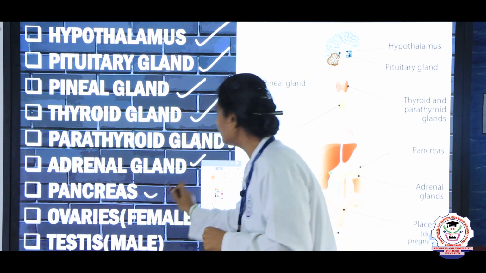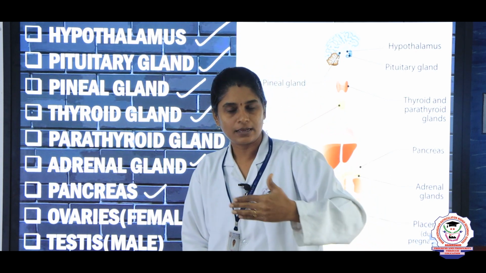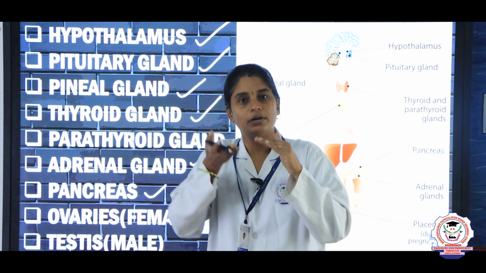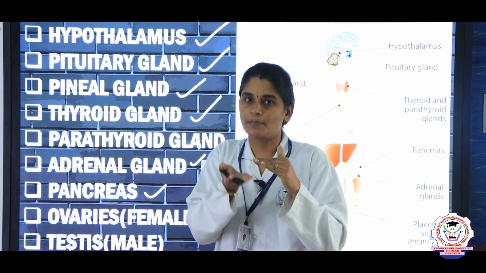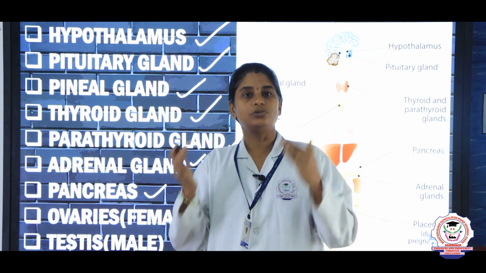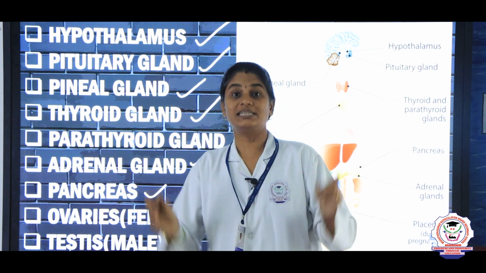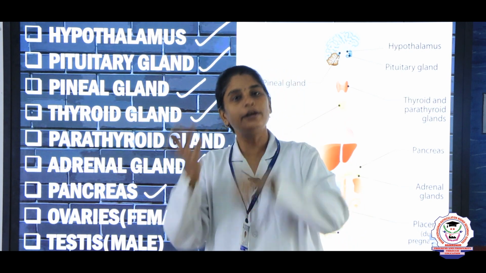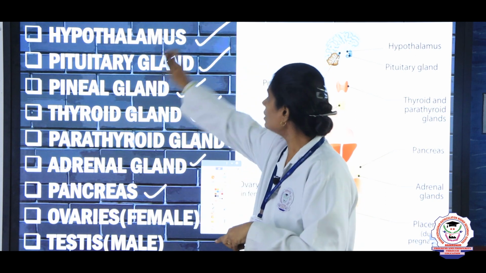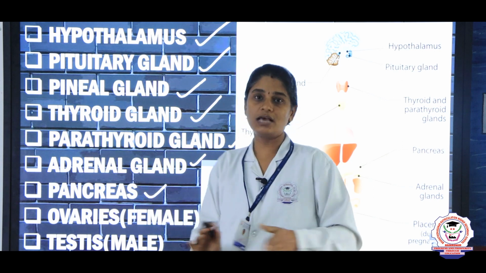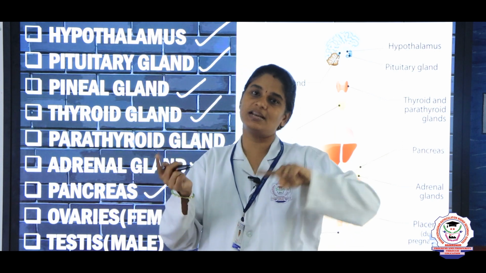Next, pancreas. Pancreas is located at the base of the stomach. So, at the bottom of the stomach we can see the pancreas. This pancreas is known as a dual gland. Why? Because it acts as an exocrine gland and also as an endocrine gland. All the other glands are endocrine only. Only pancreas does both exocrine as well as endocrine.